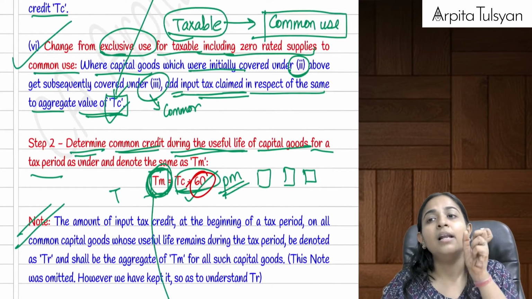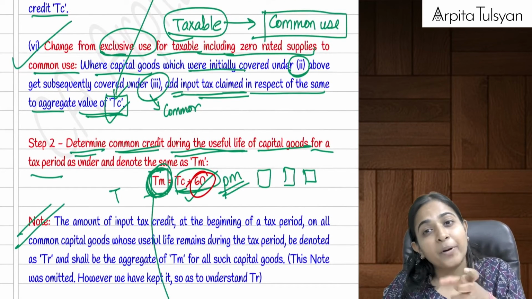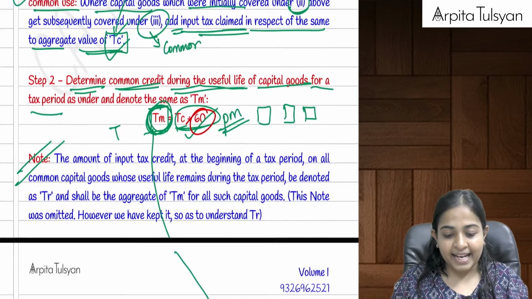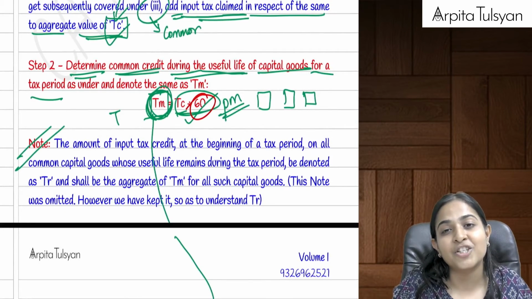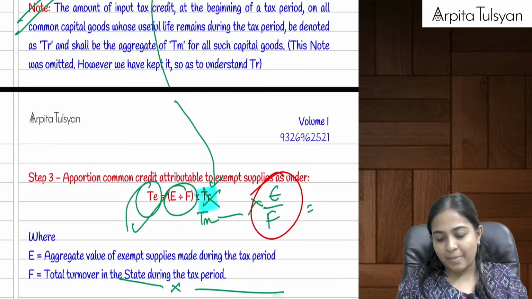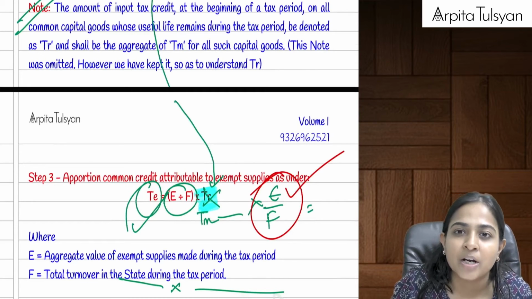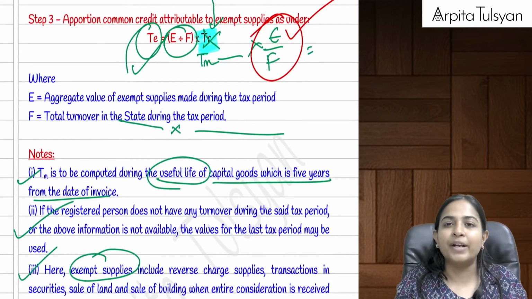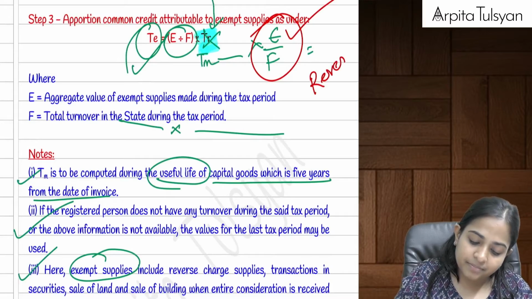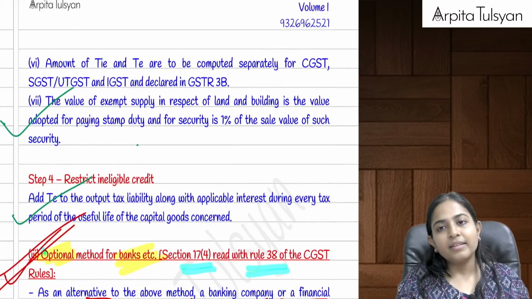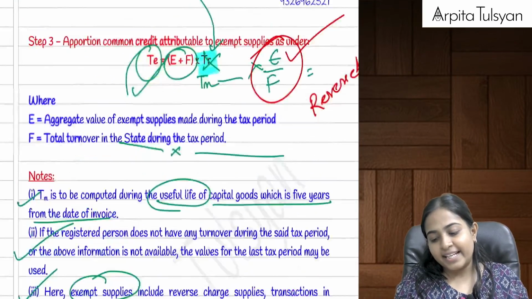Can I say you will get total common credit per month? Out of this common credit per month, now you will have to do that bifurcation of E by F, that is you will remove that exempt portion now, and this exempt portion is going to be reversed. Did you understand this, everyone? Yes.